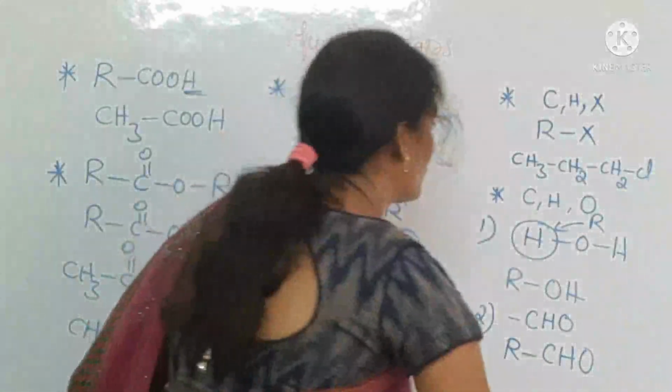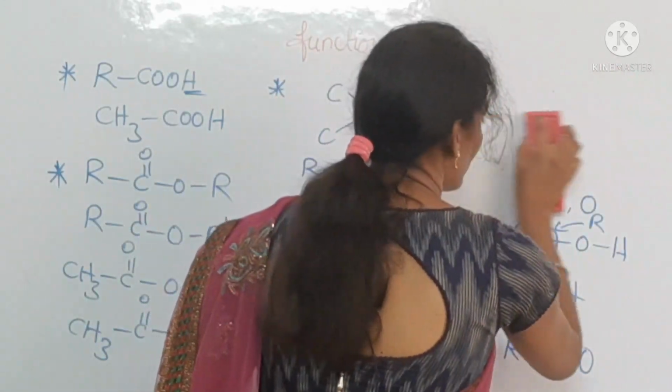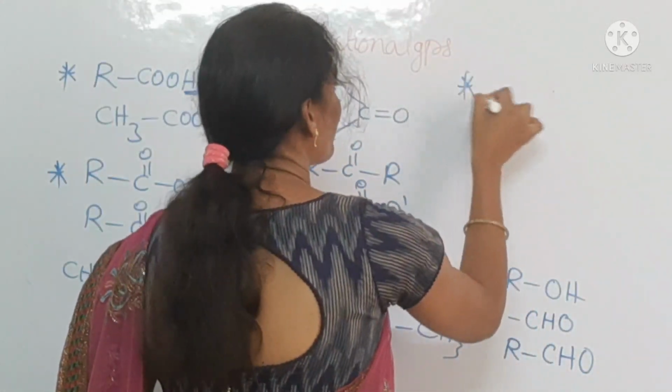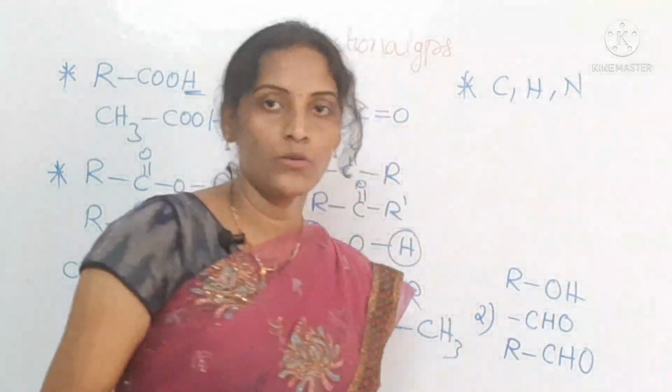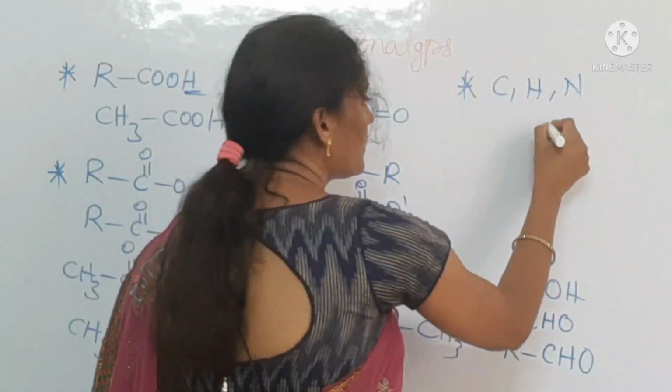One more functional group is carbon, hydrogen and nitrogen. How can you identify that functional group? You can take ammonia.